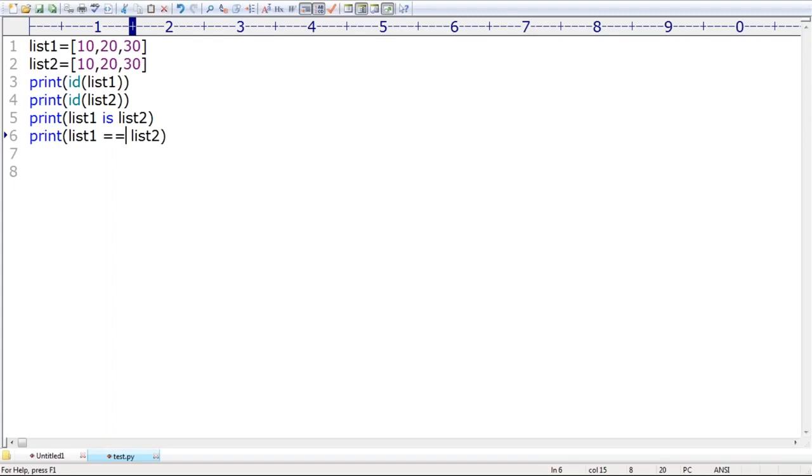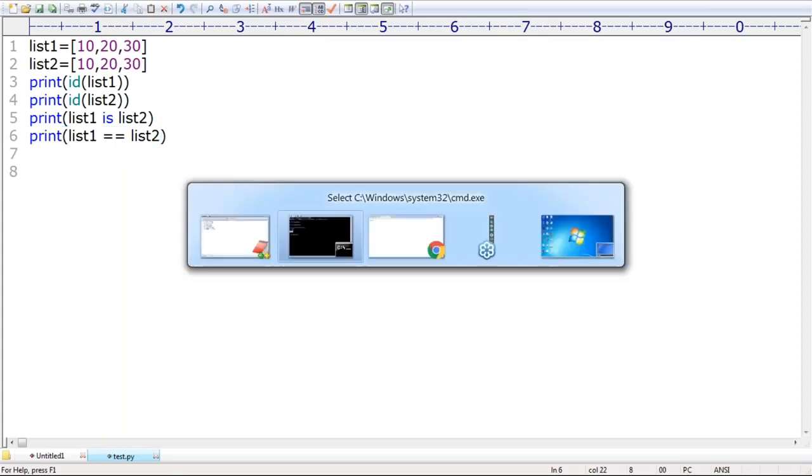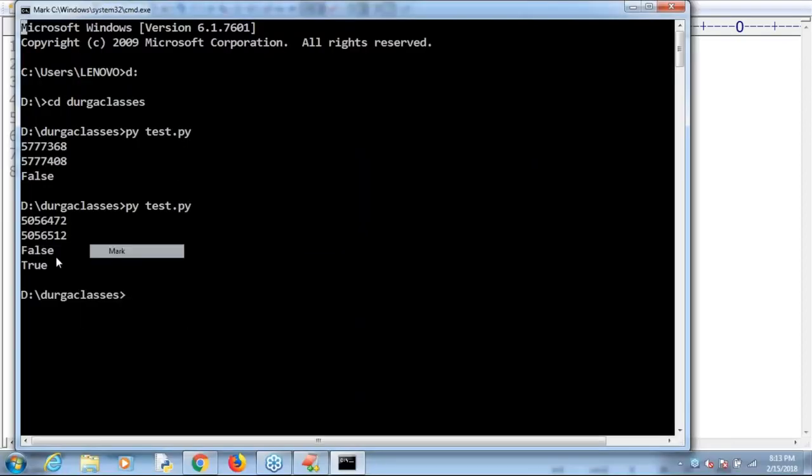Java terminology is different. In Java, the double equal operator is meant for reference comparison and the equals method is meant for content comparison. But here in Python, the double equal operator is meant for content comparison. So I want content comparison. Now observe the last output we get: True is the answer. Clear, right?